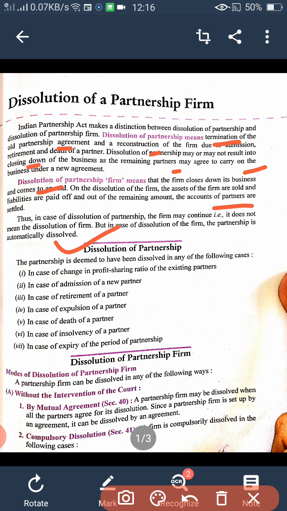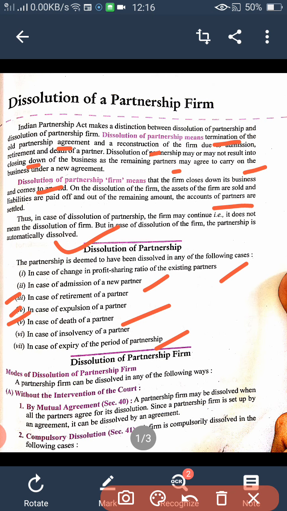So see, dissolution of partnership. What are the cases in which we can treat it as a dissolution of partnership? Like in our chapter number 3, there is a change in profit sharing ratio in case of admission of a partner, in case of retirement, in case of expulsion of a partner, in case of death of a partner, insolvency of a partner, and in case of the expiry of the period of the partnership. Because these all are the reasons by which a partnership comes to an end.